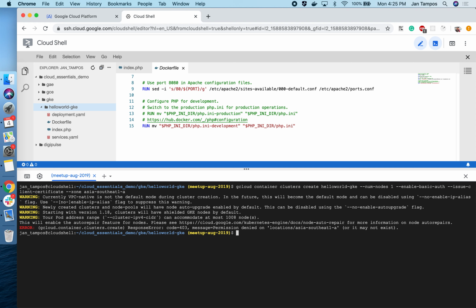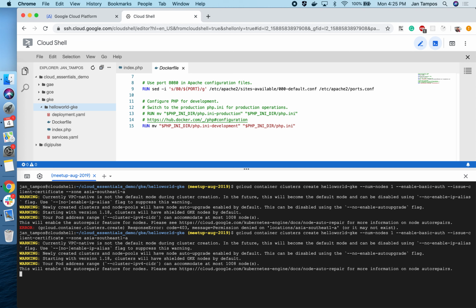Oops, I had a typo there. It's southeast, not southeast. Okay, it is now creating the cluster Hello World GKE in asia-southeast1-a, and the cluster is being configured. We have to wait for a few minutes or sometimes seconds.